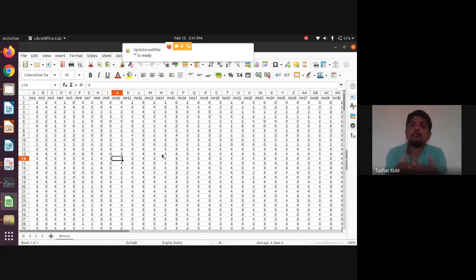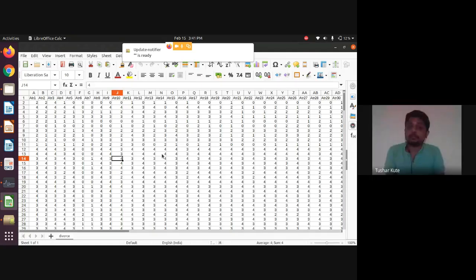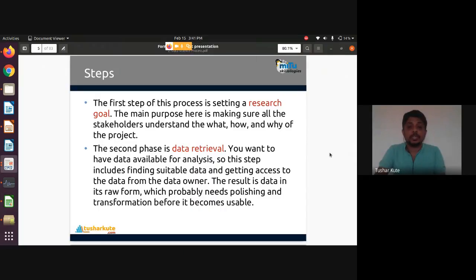Stock market data: I can predict the stock price of a particular company tomorrow or after 10 days. What is the effect of COVID-19 on this particular business? That is my research goal. I'll set it up, but I'm having data with me, so with the help of that data the research goal can be set up. A clear idea should be present in the mind of the person who uses the data: what is your goal, and why do we use this respective data? That is the first step presented here.